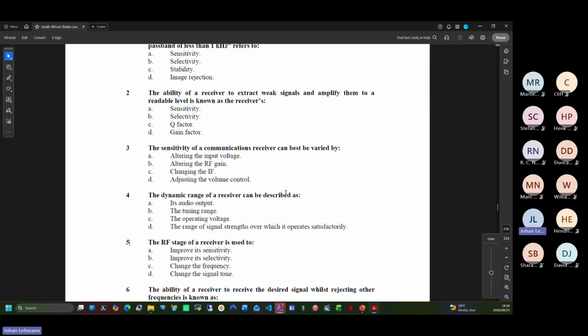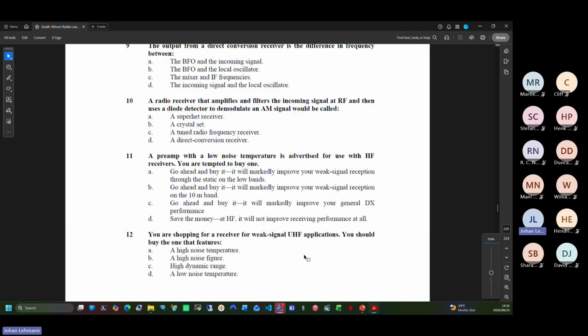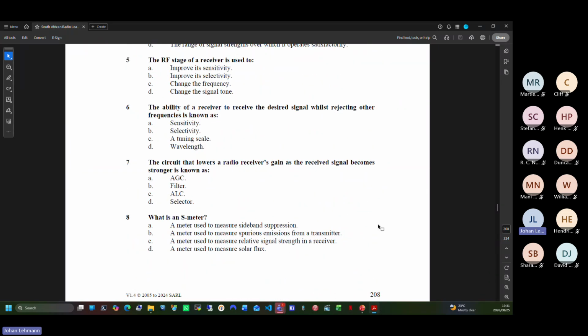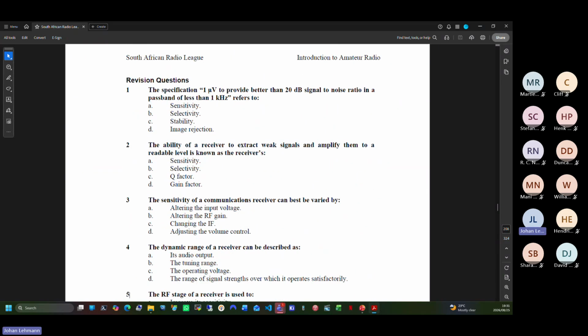There is a total of 12 questions according to me. The specification, 1 microvolt to provide better than 20 dB signal to noise ratio in a pass band of less than 1 kilohertz, refers to... I think it's sensitivity.